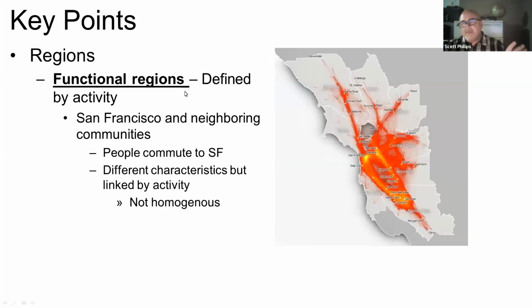There's a second type, though, called a functional region. And functional regions are defined by activity. So, for example, if we look at San Francisco and the surrounding communities where people commute to San Francisco, we can kind of put a boundary around that and call it the San Francisco commuting area. However, it's not homogeneous. San Francisco is not the same as Gilroy or the same as Vacaville or some other outlying community where people commute to San Francisco. So these areas are not all the same, but they are linked by activity.